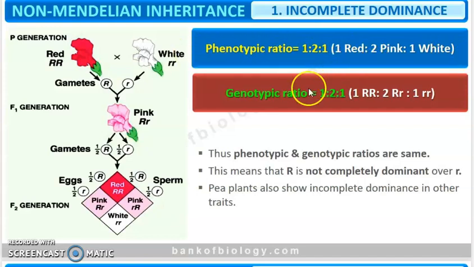Phenotype means physical appearance, and genotype ratio is 1:2:1 because there is one capital R, 2 capital R small r and 1 small r small r. So thus the phenotypic and genotypic ratios are same, which means that R is not completely dominant over the small r, right? So pea plants also show incomplete dominance in other traits, not in the height but in other traits they also showed incomplete dominance. Okay.